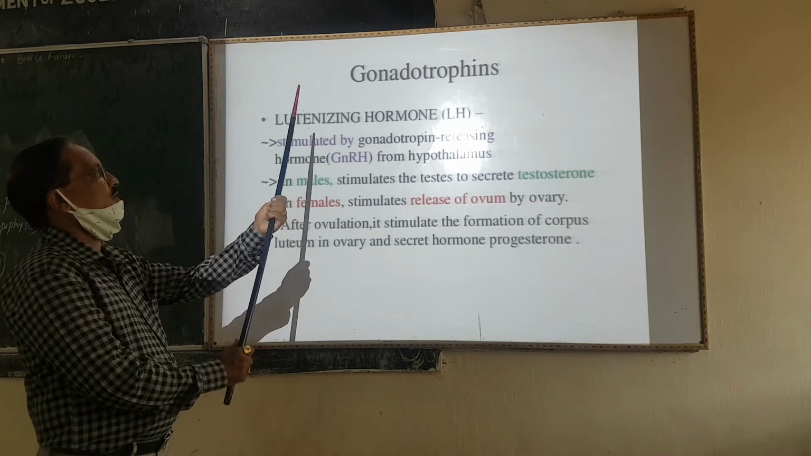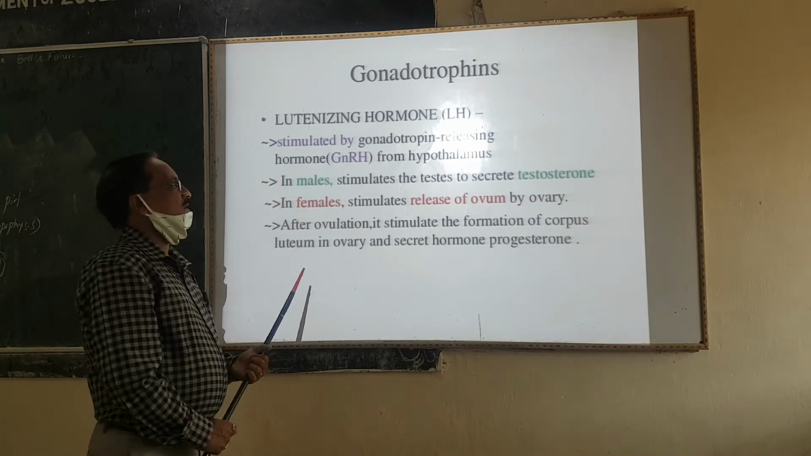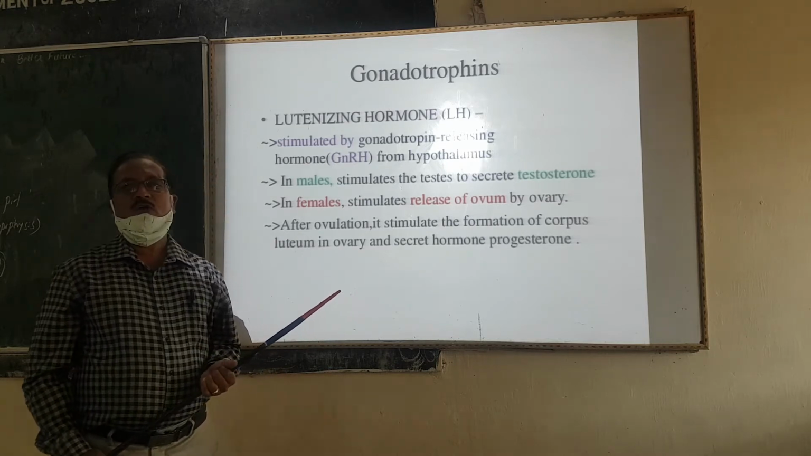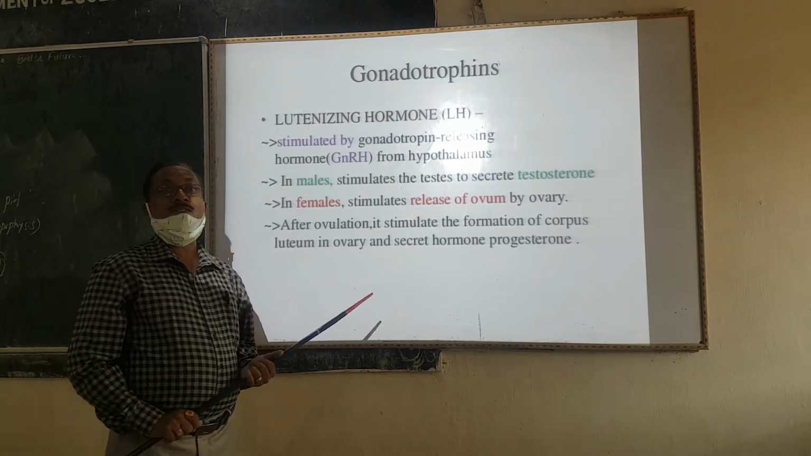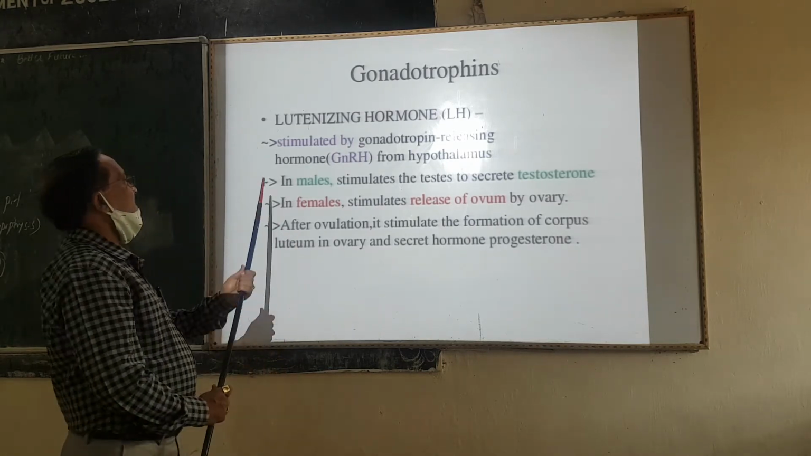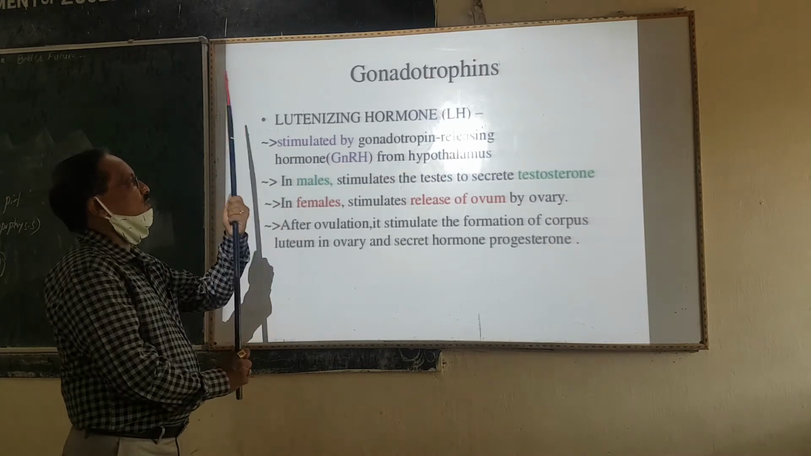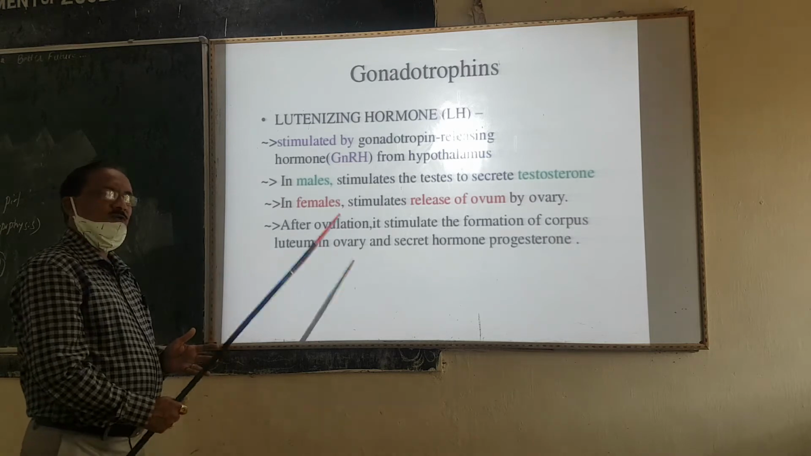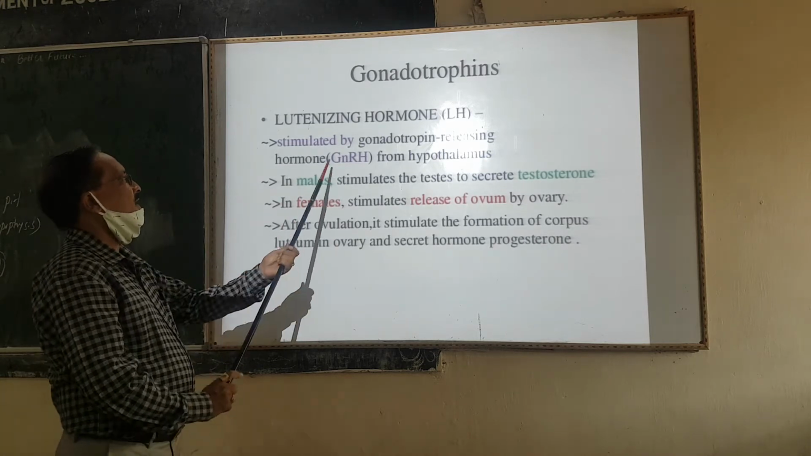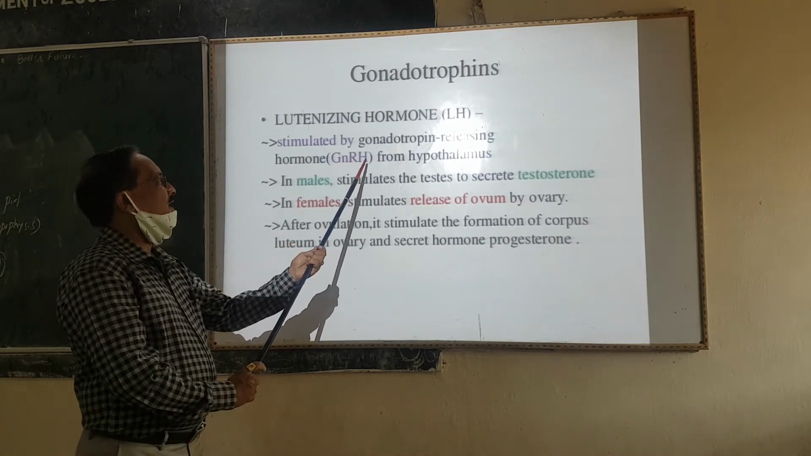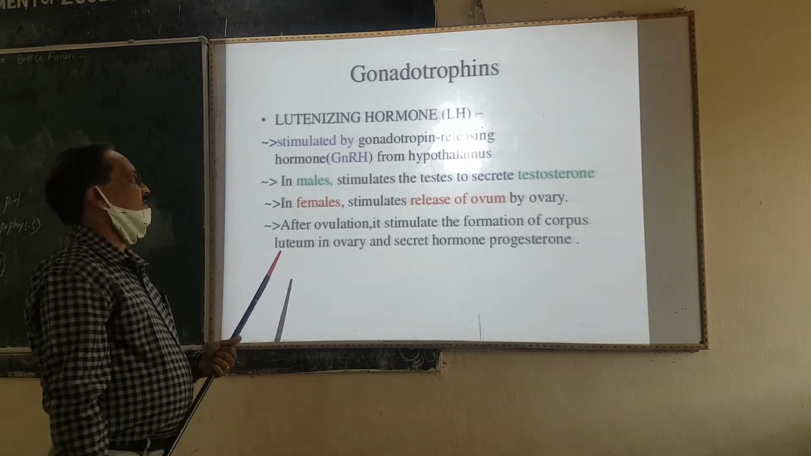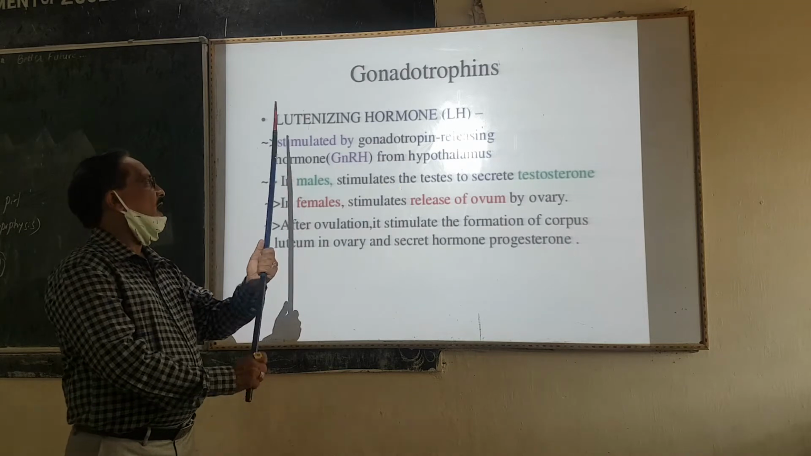And the last is the gonadotrophins. Two more are there. Gonadotrophins are necessary for the growth and development of the sex glands or sex organs. One is luteinizing hormone, also called the LH hormone, which is also stimulated by the hypothalamus through gonadotrophin releasing hormone, referred to as GnRH.